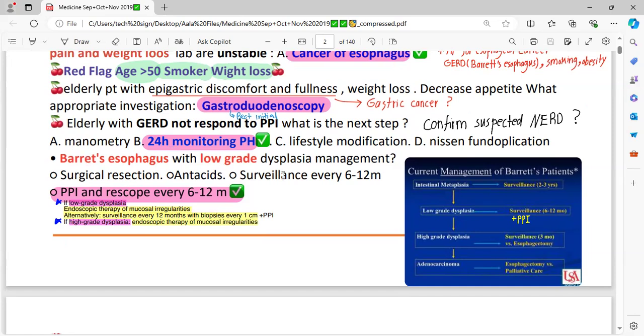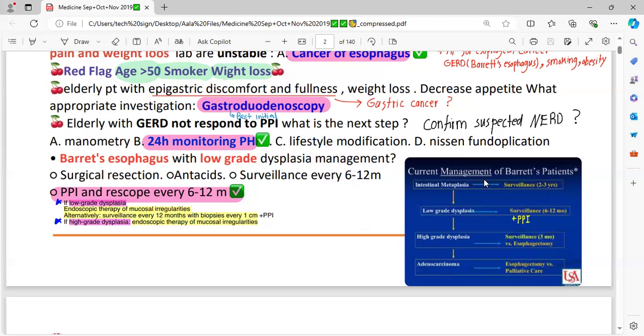Barrett esophagus with low grade dysplasia. Now only the low grade or mild dysplasia, so we don't think about surgical intervention, just conservative management. How is the conservative management? The patient would be on the PPI, and after 6 to 12 months we would repeat the upper GI endoscopy. If high grade dysplasia, for sure endoscopic ablation would be required.